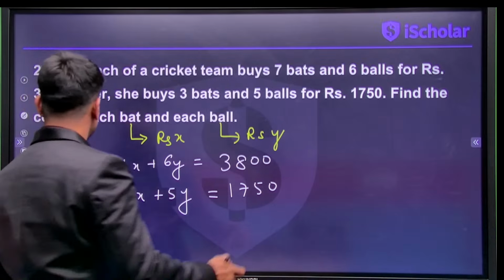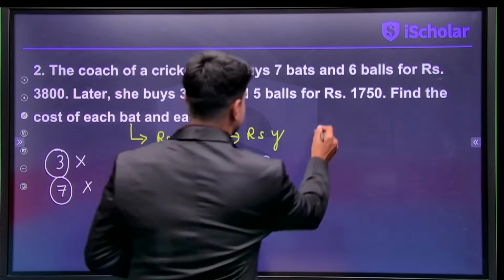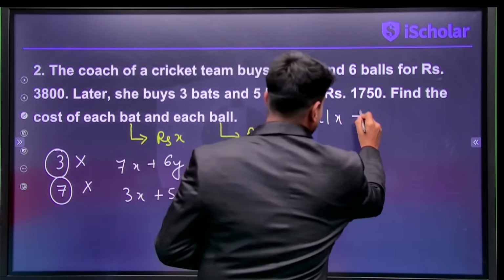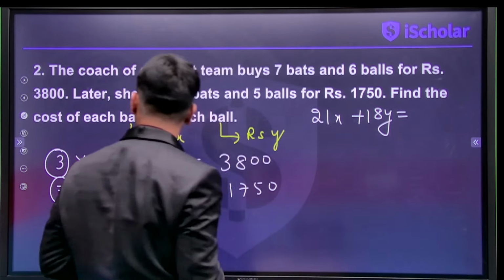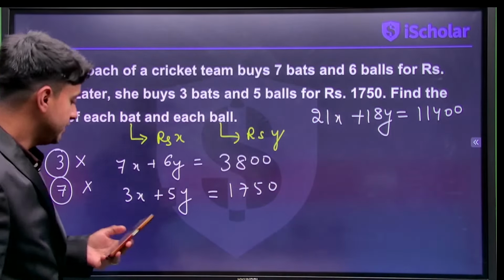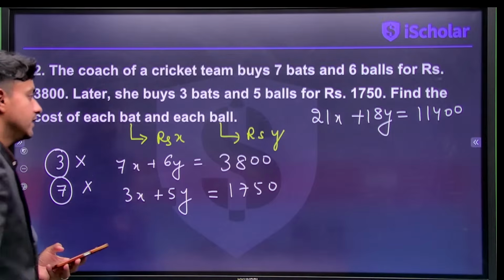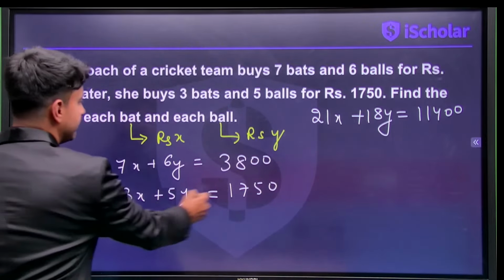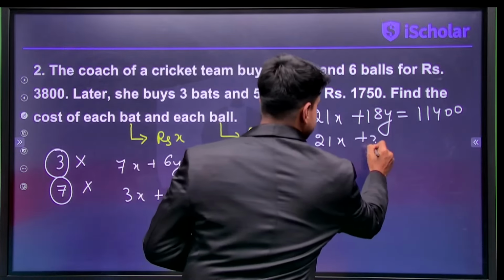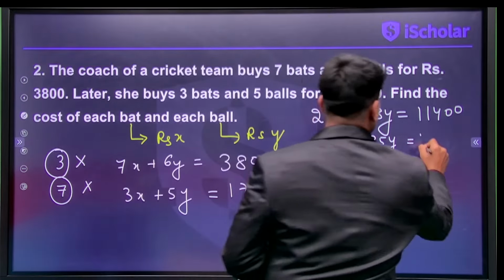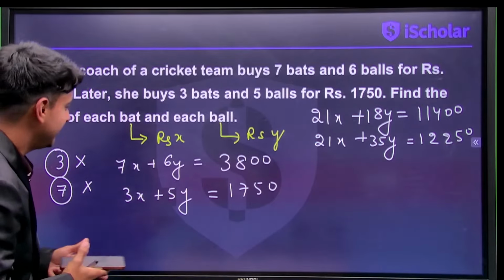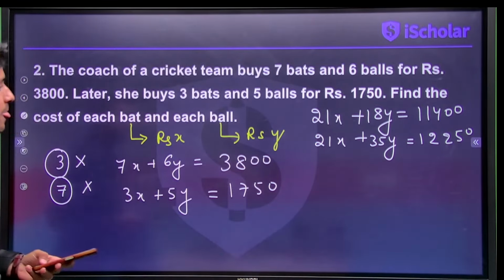So how do we do it? Let's say I multiply this equation with 3. What will happen here? 21x plus 18y is equal to how much? 114, right? If I multiply this equation with 7, I'm going to get 21x and then 35y, and that is equal to 12250, right or not, everybody? You have to be good with your calculations, that is for sure. 7 times 1750 is going to be this.